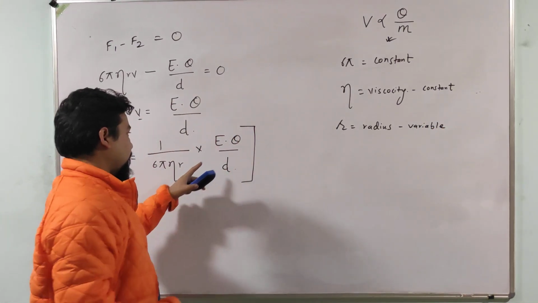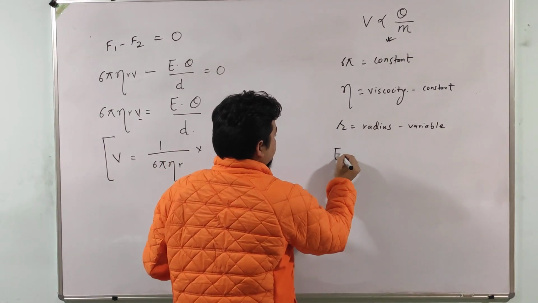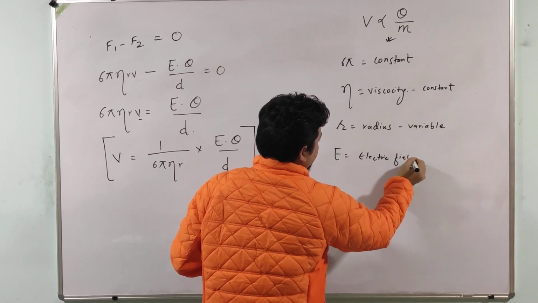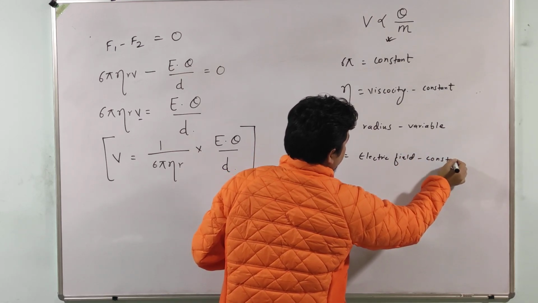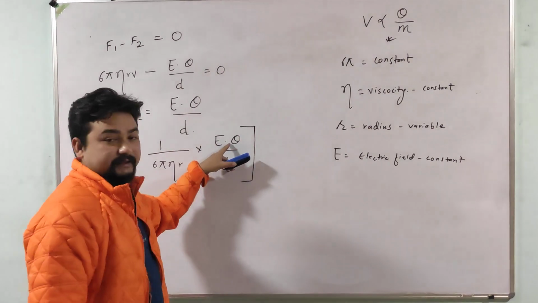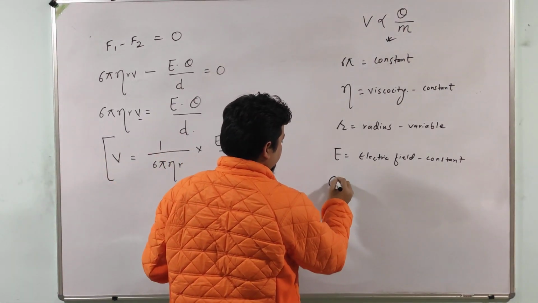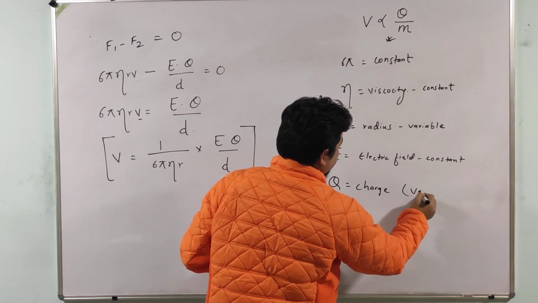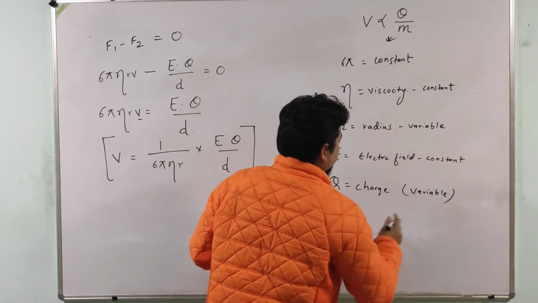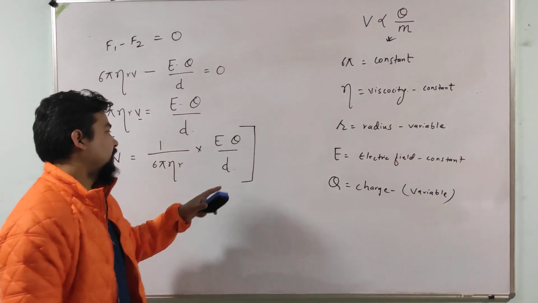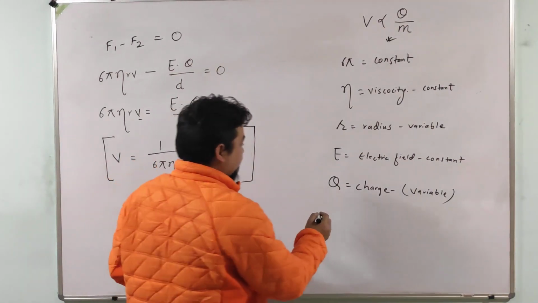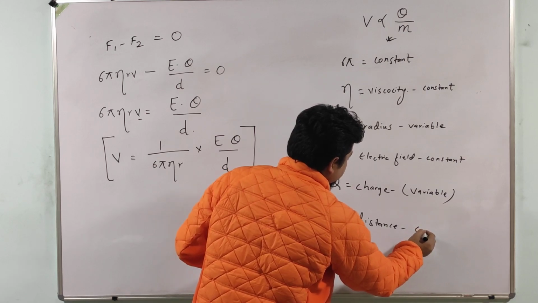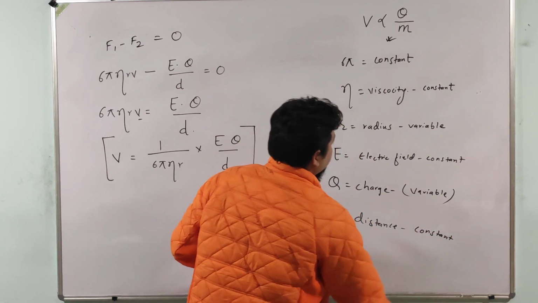E is the applied electric field or voltage, which is constant for all. Q is the charge of the particle, which is variable. And D is the distance between anode and cathode, which is constant.